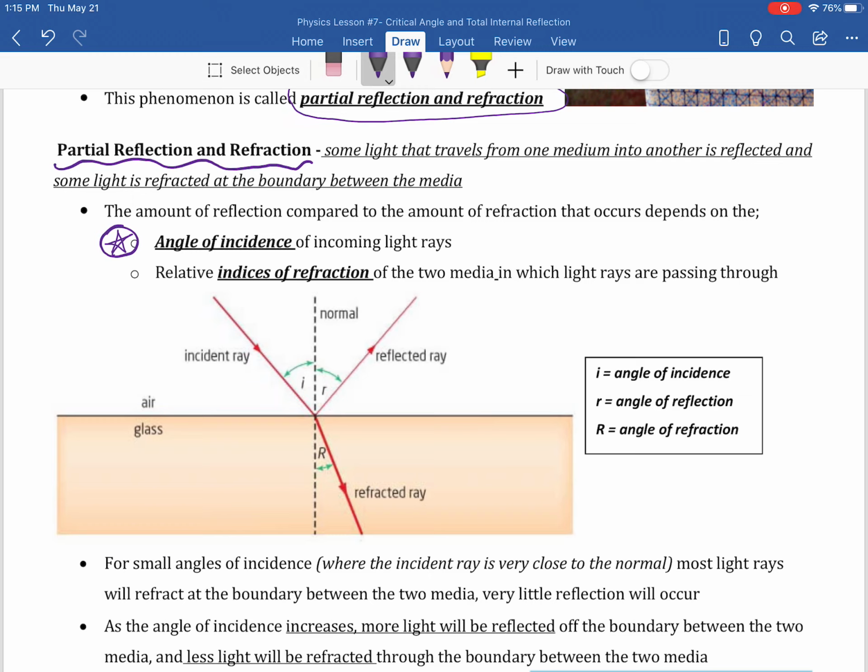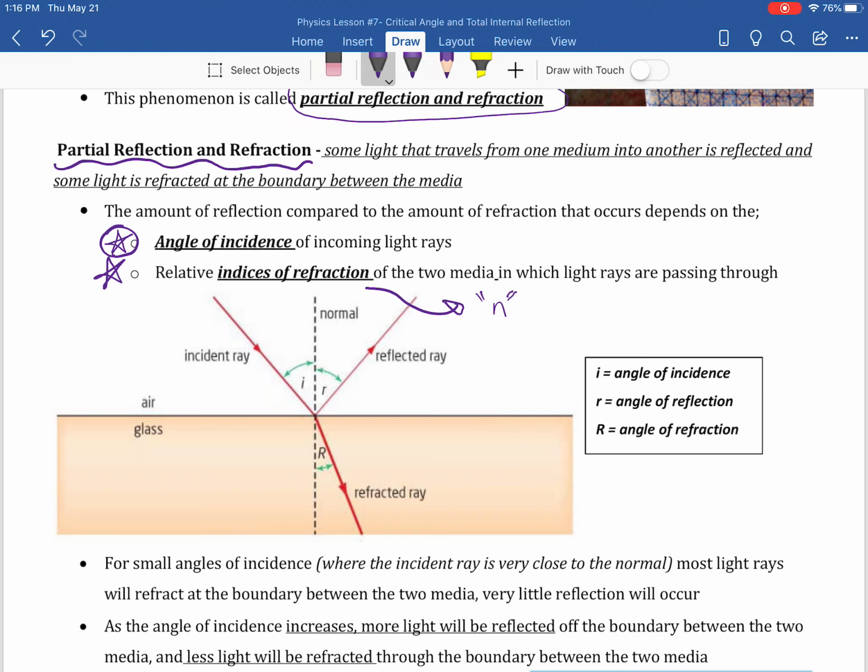Okay, in this situation, I'm kind of envisioning a low sunrise or sunset over a body of water. Also, we've got to consider the index of refraction for each of the mediums that the light is traveling through. If you remember from our last lesson, index of refraction is n, and it's a number that we use to see how fast light travels in a certain substance.